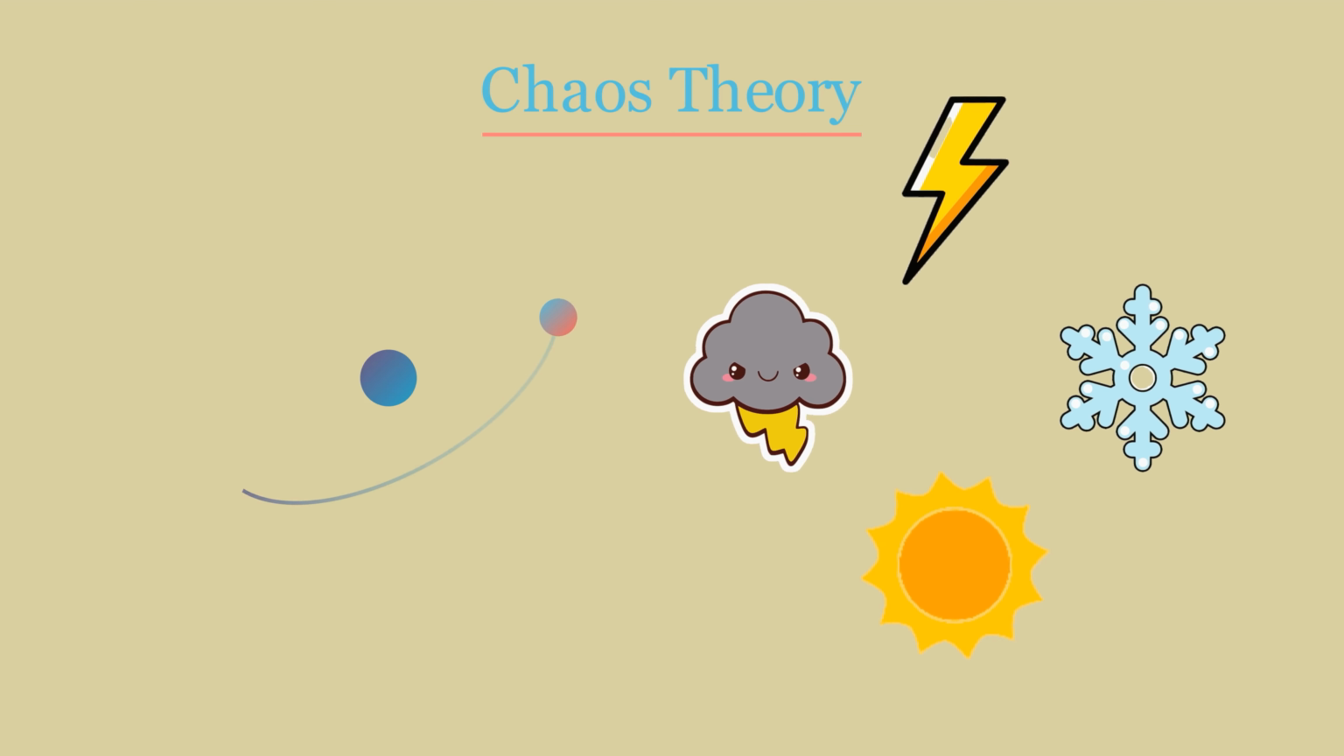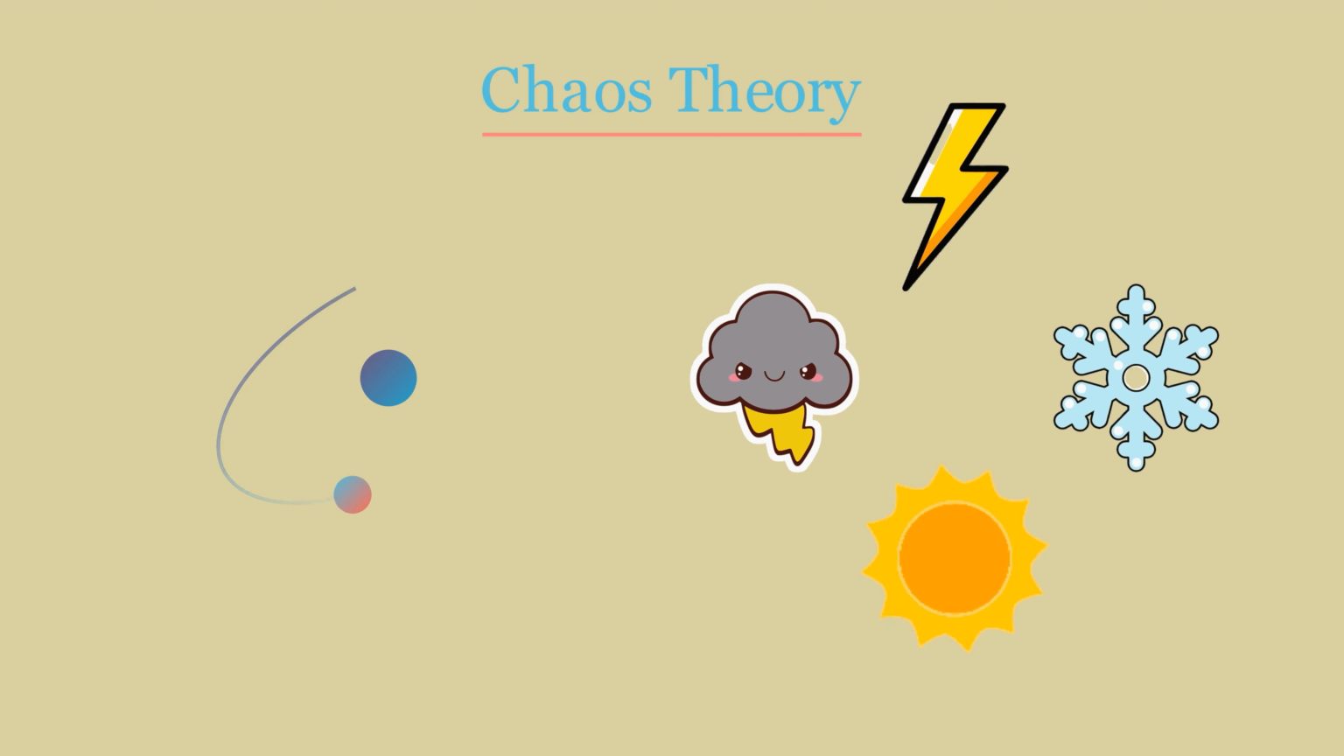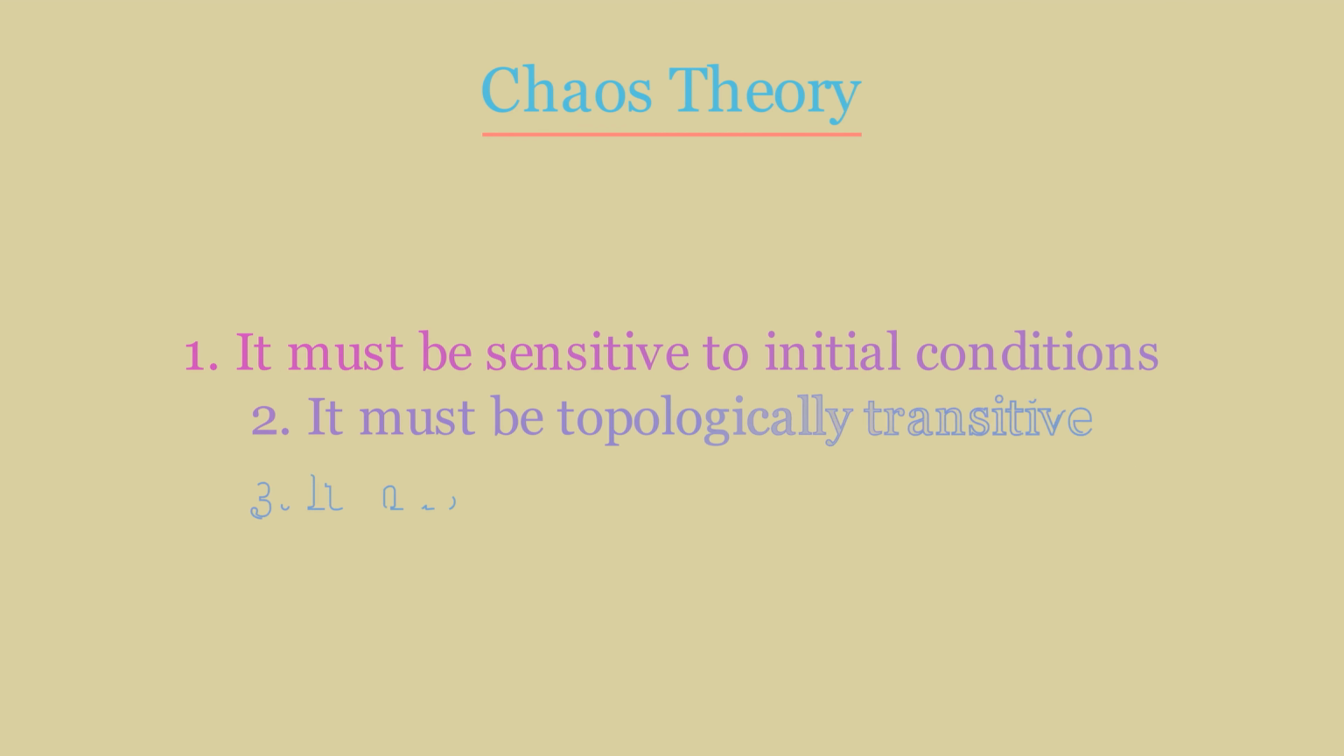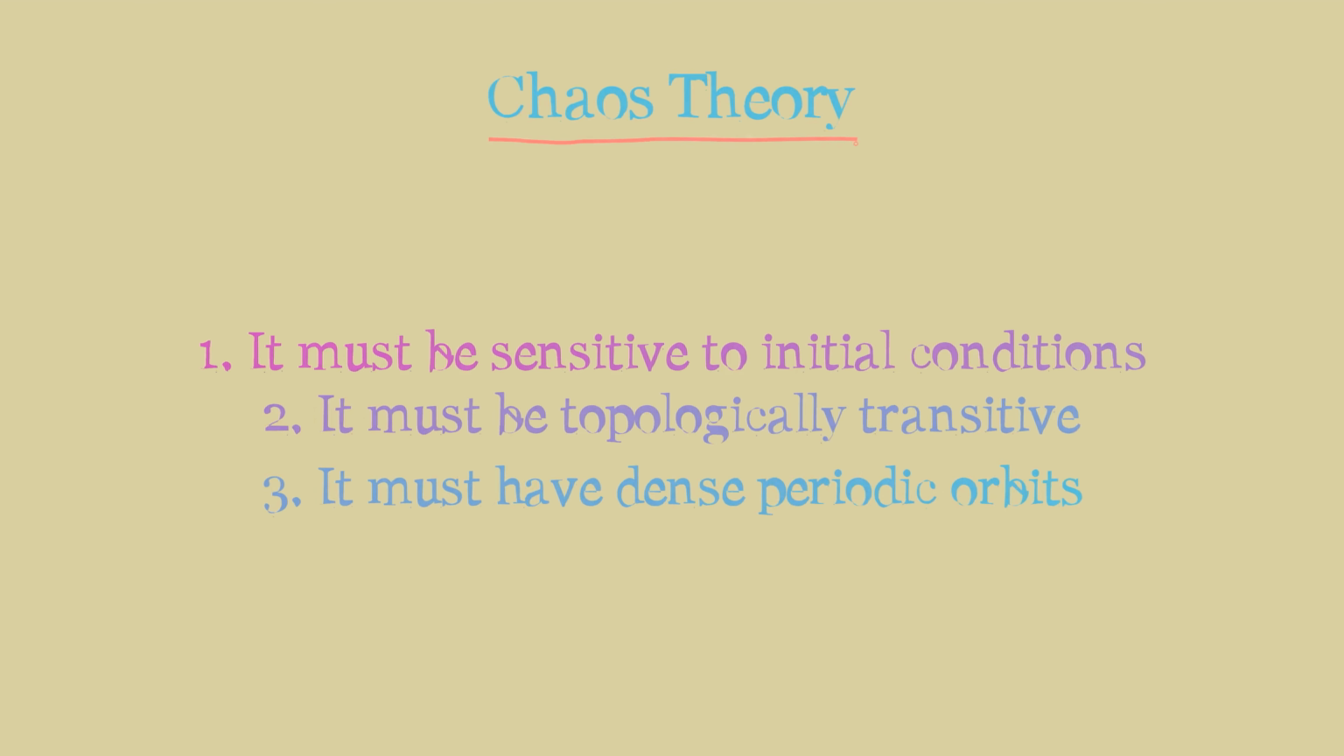In mathematical terms, a system can generally be described as chaotic if it fulfills the following three criteria. 1. It must be sensitive to initial conditions. 2. It must be topologically transitive. And 3. It must have dense periodic orbits. What exactly does any of this mean? Let's start from the beginning.